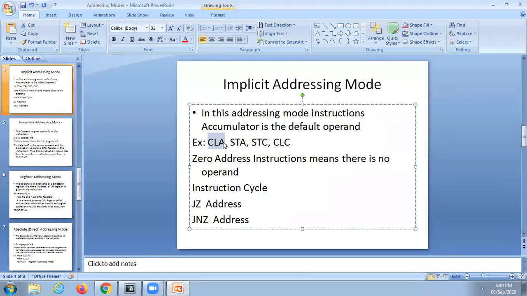It is very fast when compared to all the other instructions. Implicit addressing mode instructions are executed at a very fast rate, so they require very little time to execute. As I explained in order, implicit is fastest, then immediate, then register, then absolute. This is the order of time taken for execution. All the remaining take much more time. The majority of instructions come under these four categories only.